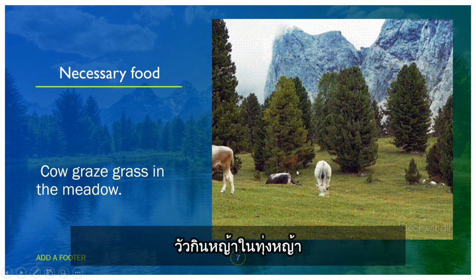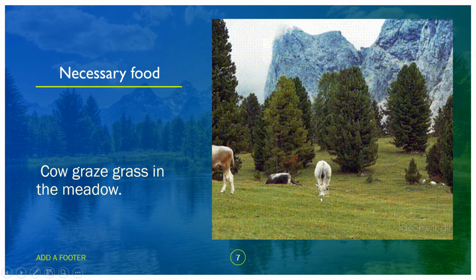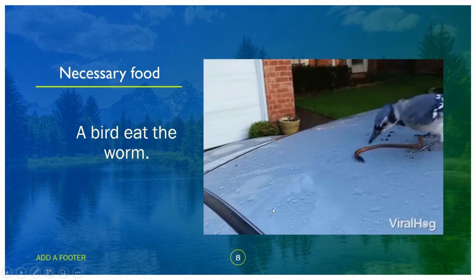Okay, next one we have a cow grazing grass in the meadow. Is it necessary? Yes, necessary, because the cow is a herbivore. The cow just eats plants to survive, so it's necessary.